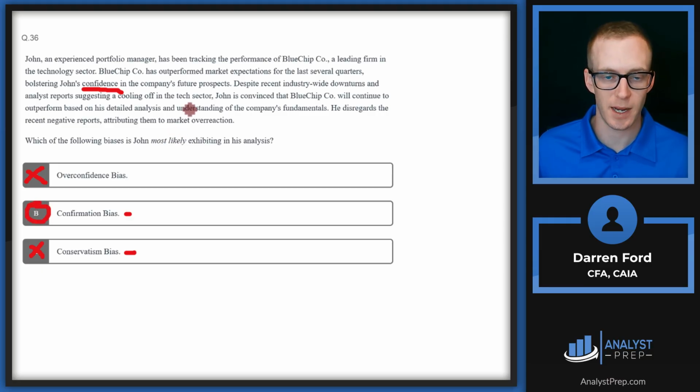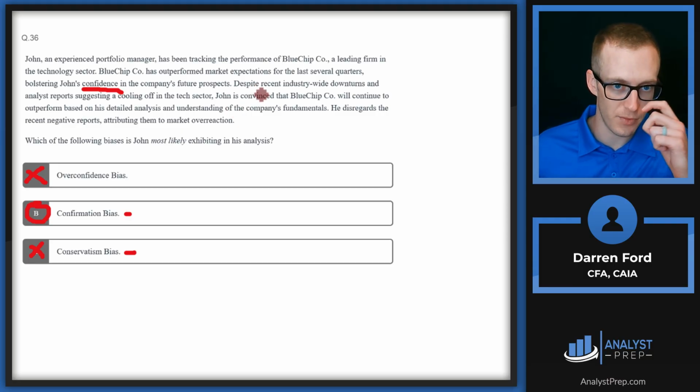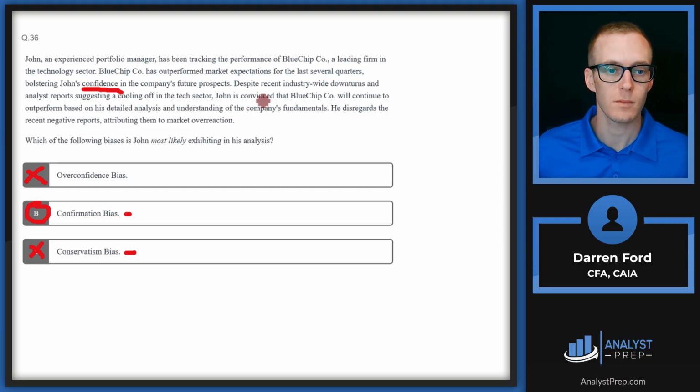which is an information-related bias. And essentially, he's just ignoring information that is not going to back up his view. So his view is that the company's going to do good. However, all this information is suggesting a cool off and that it's going to do badly. So because of that, he's just ignoring those negative reports, which is going to be B, confirmation bias.